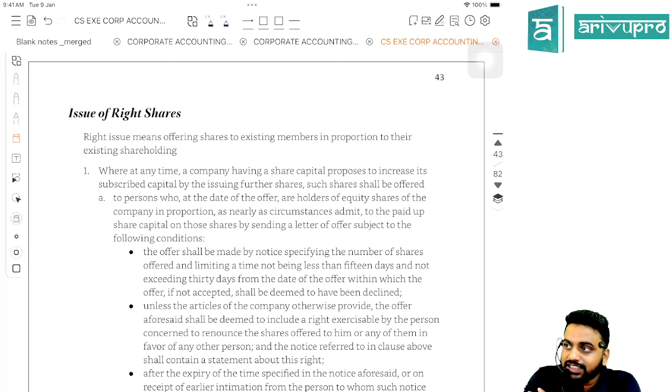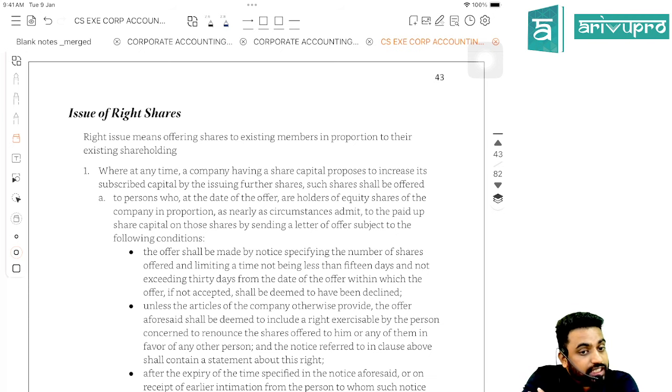Within how many days they should exercise their option, but they should make sure that it should not be less than 15 days. So at least 15 days time should be given for exercising the option, but not more than 30 days. Maximum they can give a time of 30 days to exercise the option. Done.